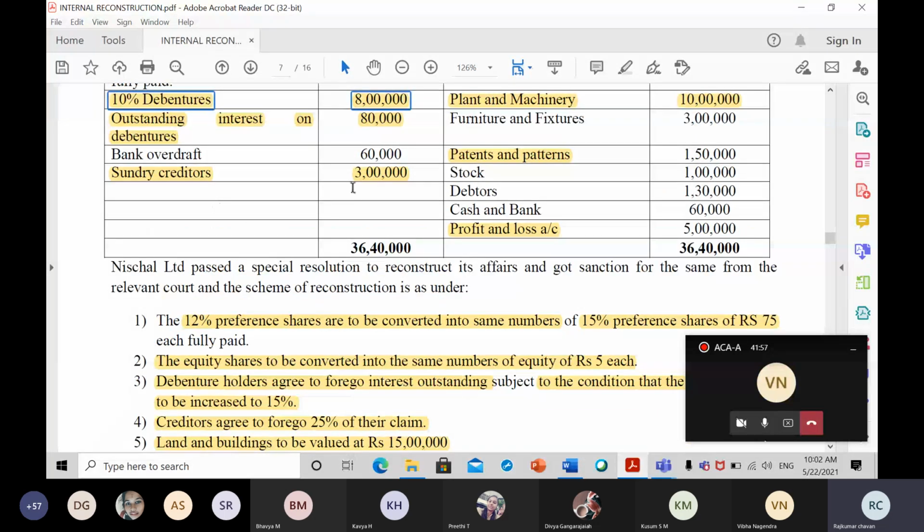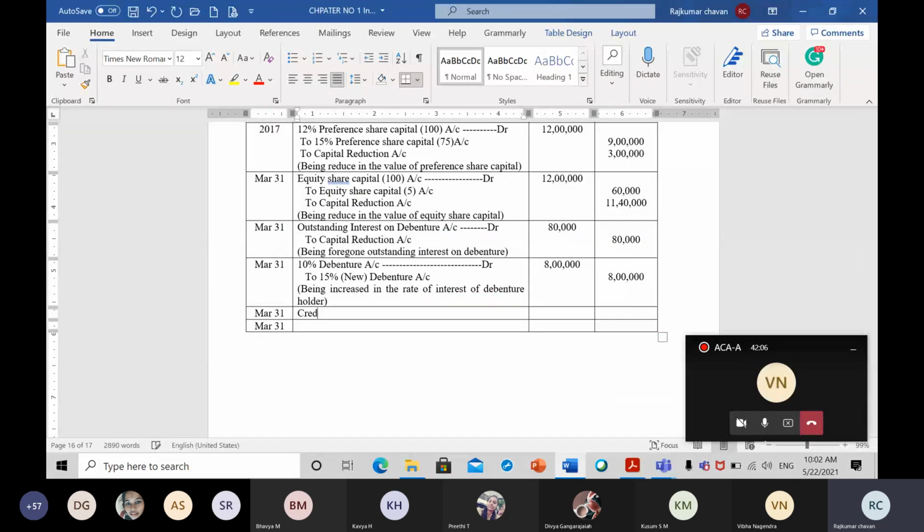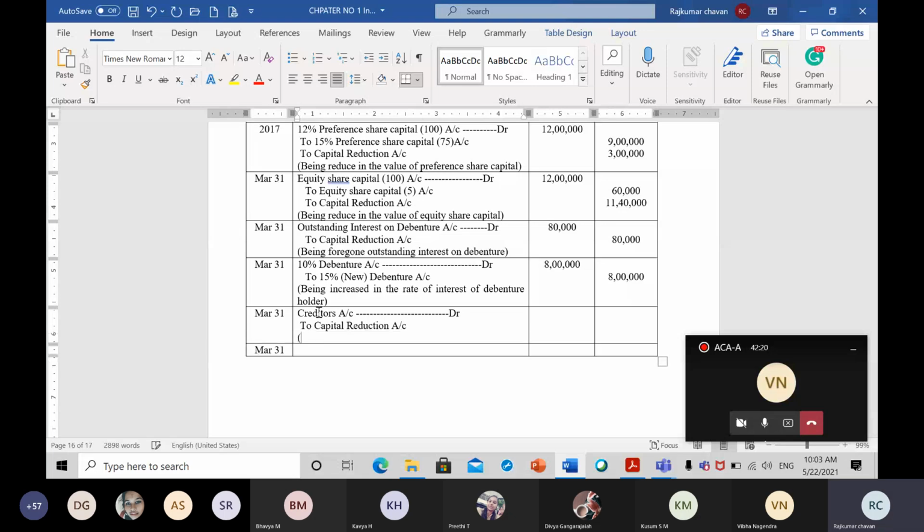So what is the creditor amount? 3 lakh. We have to calculate how much amount is forgone, that is, we have to always show in the journal entries. So what will be the entry here? Creditors account debit, capital reduction account credit. Let us calculate. Creditor amount is 3 lakh.